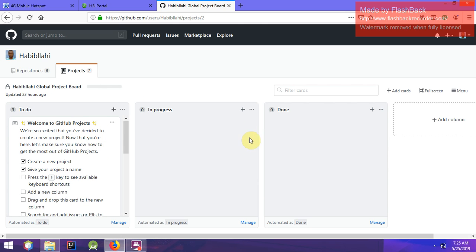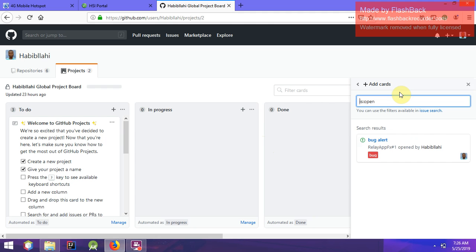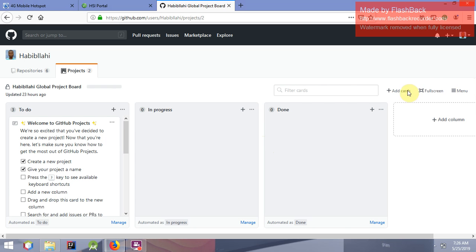Now, in this project, I can add cards to it. Adding a card to a project simply means I want to add repositories and so on. We use the cards to add repositories and more. But my point is this: when you create projects at user level, you can attach repositories. I think it's about 25 maximum repositories that you can attach to a project created at user level.